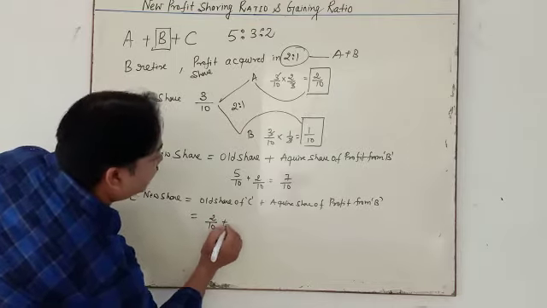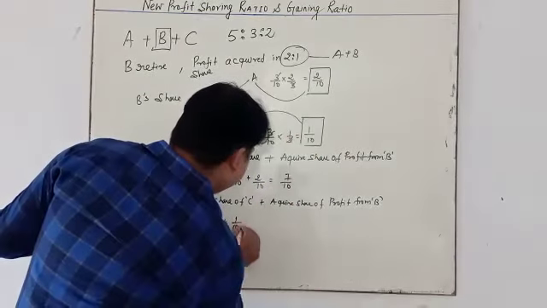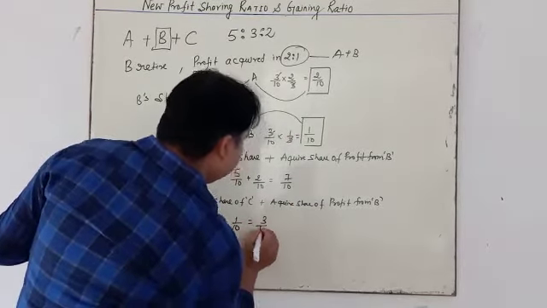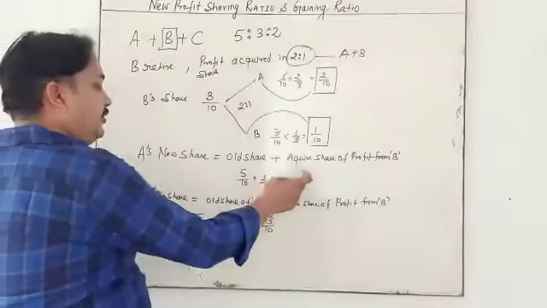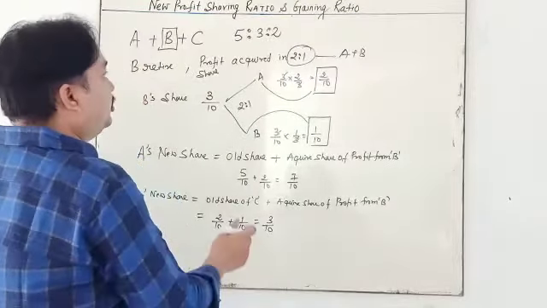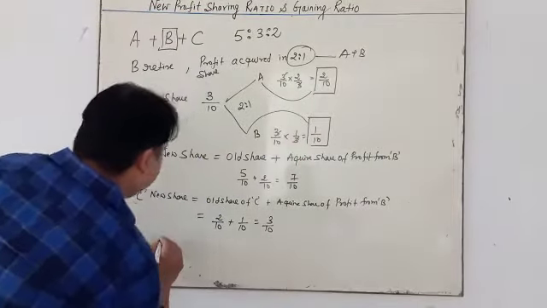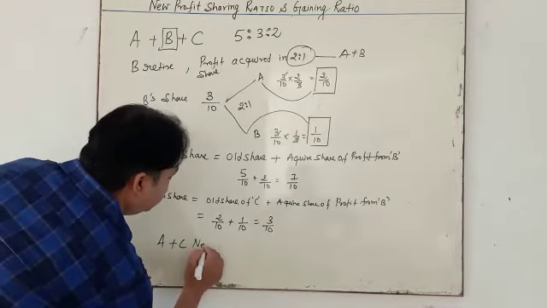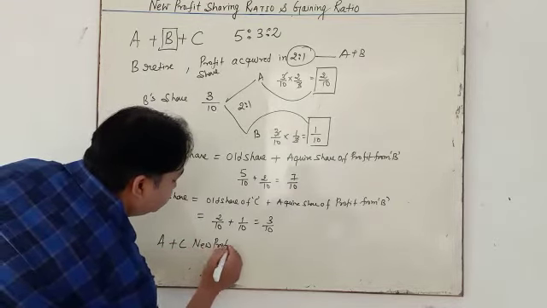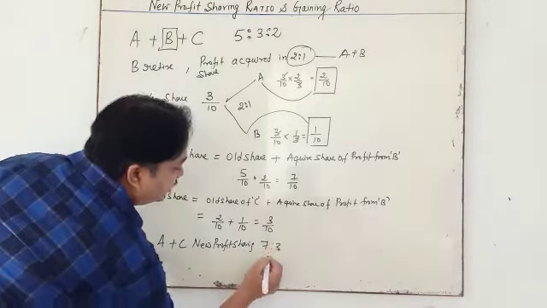C's old share 2/10 plus acquired share is here 1 by 10, that is 3 by 10. Okay. The new profit sharing of A and C is what? 7 is to 3.